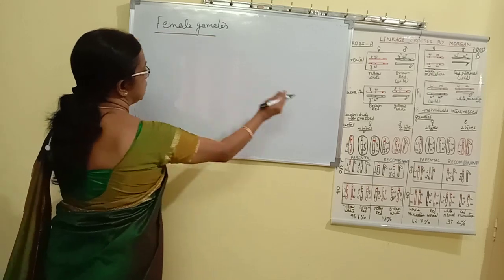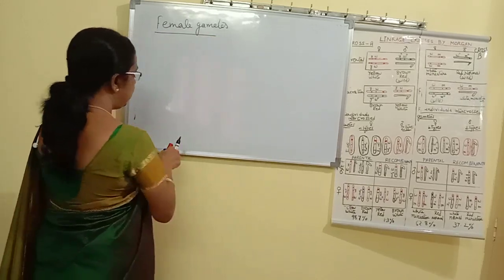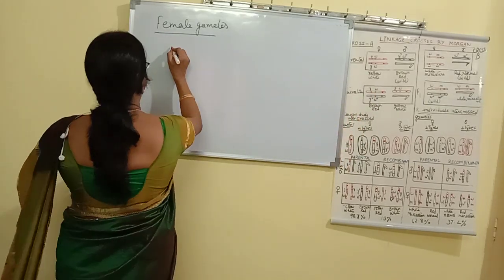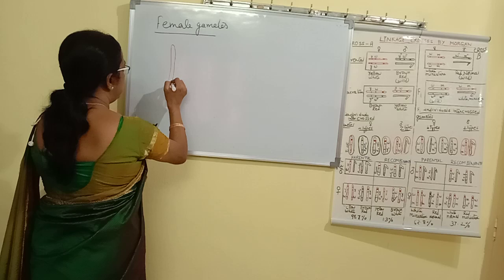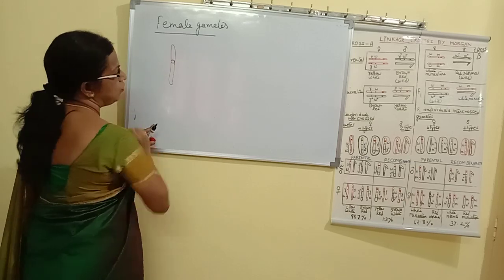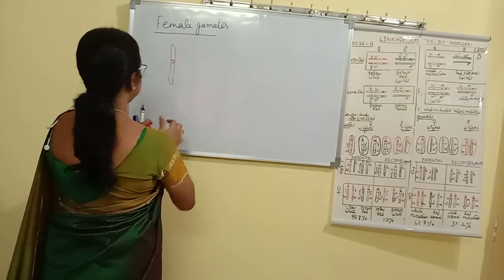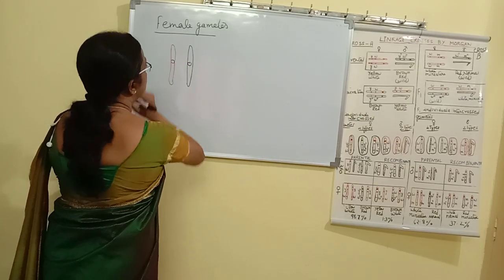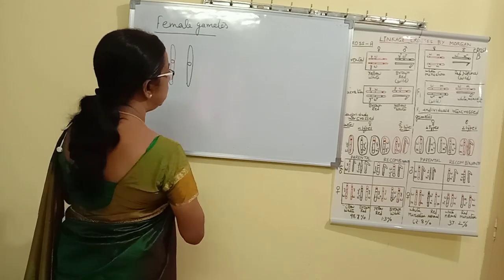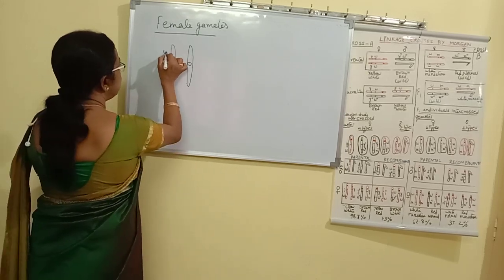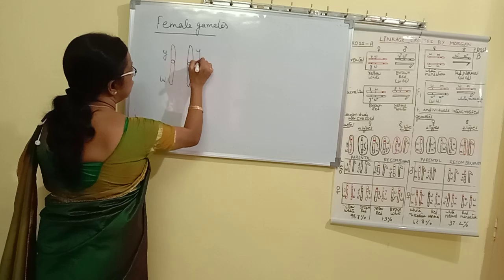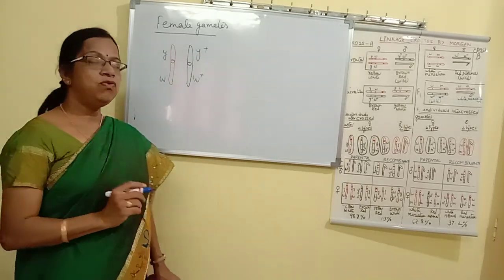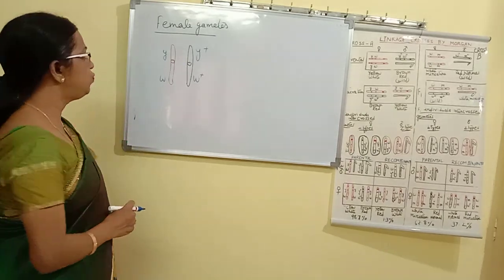If we take the F1 individuals, first we will take the F1 female. This is one chromosome which is represented for the F1 female, and this is the other chromosome. Let us see what genes are present here. On this one we find Y and W. Here we find Y plus and W plus. So this female will give 4 types of gametes. What are those 4 types?